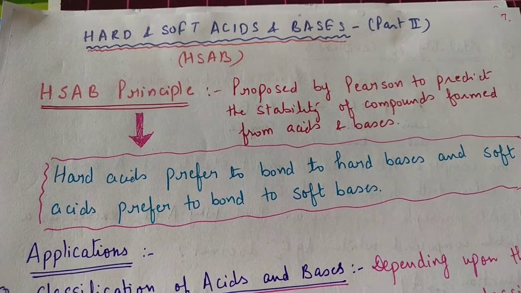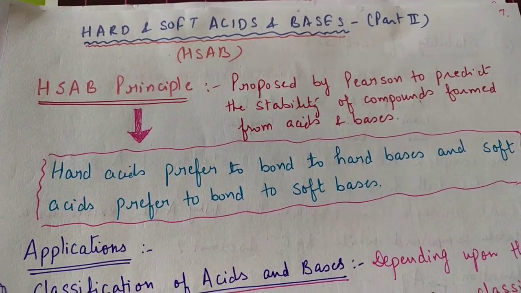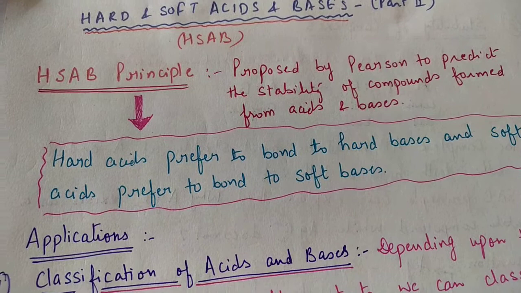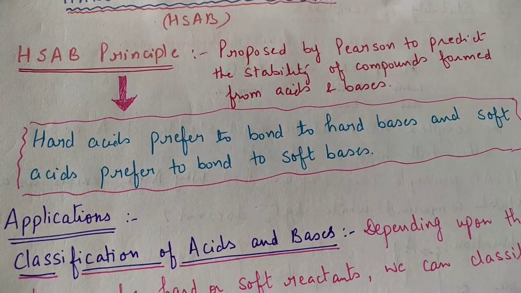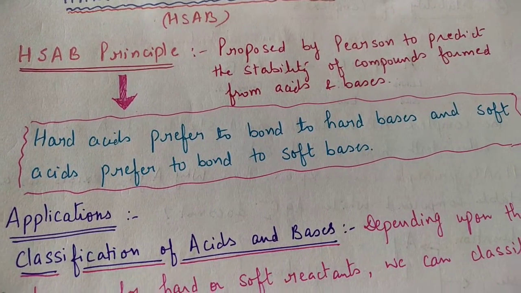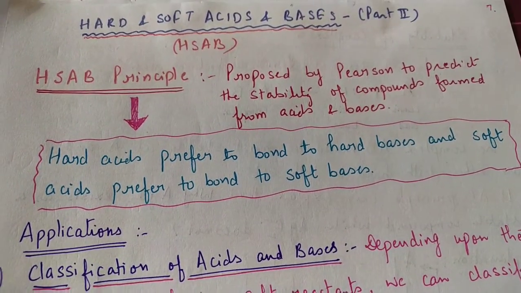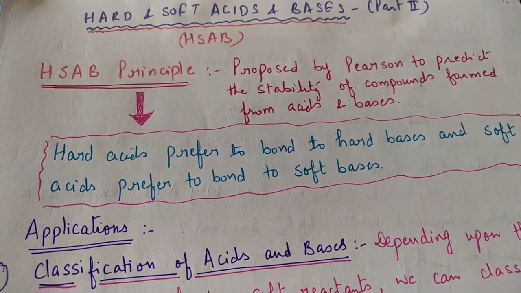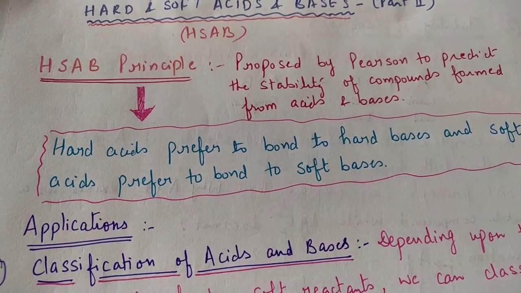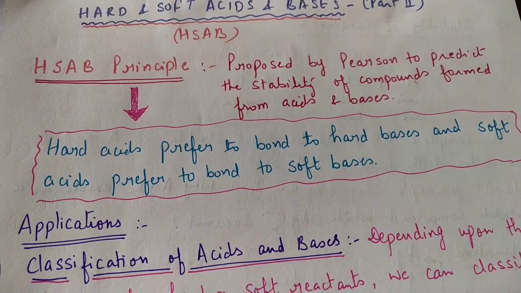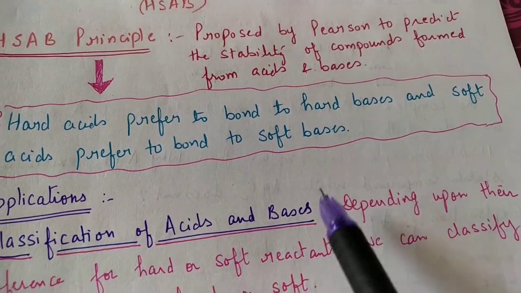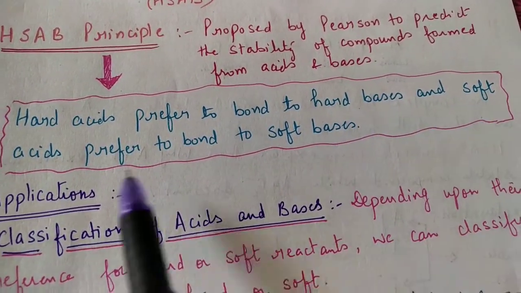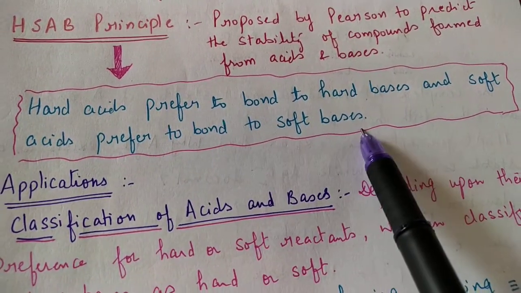Dear students, let's continue with our chapter hard and soft acids and bases. We have learned in the last chapter about hard acids, hard bases, soft acids and soft bases and their examples. Now what is the HSAB principle? This principle was proposed by Pearson and it states that hard acids prefer to bond to hard bases and soft acids prefer to bond to soft bases.